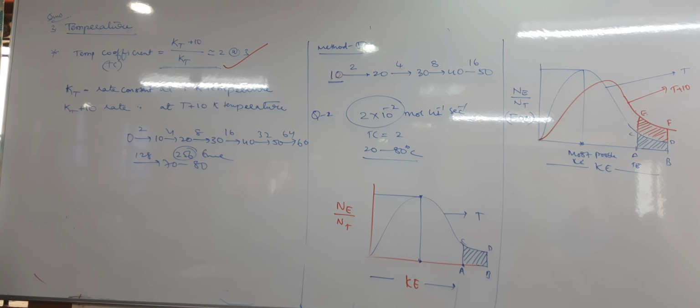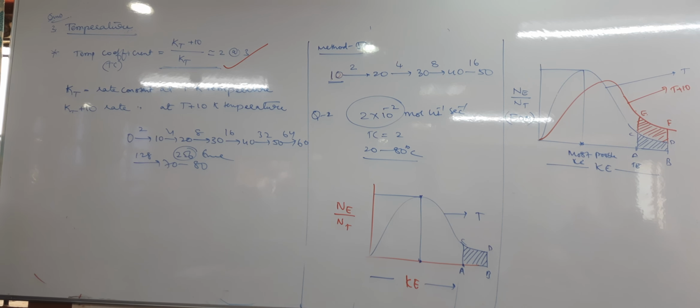The rate of the chemical reaction is 2 into 10 power minus 2 mole per liter per second.